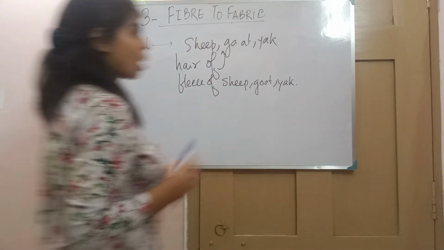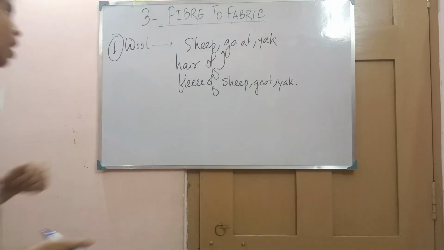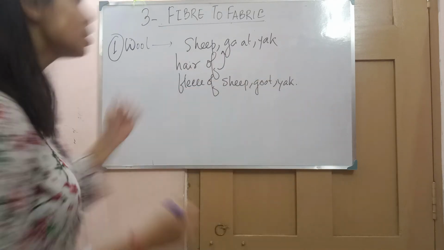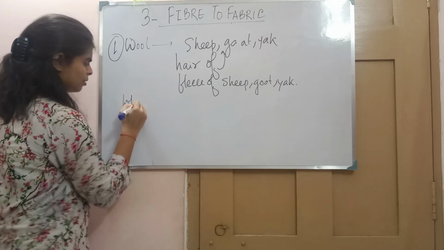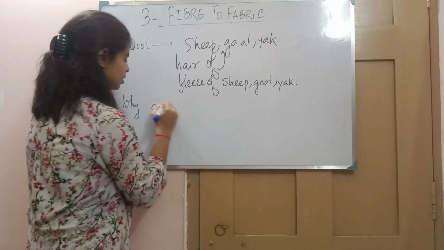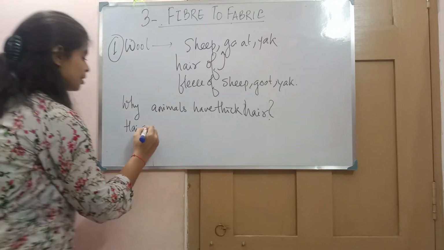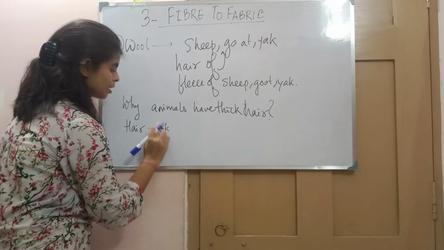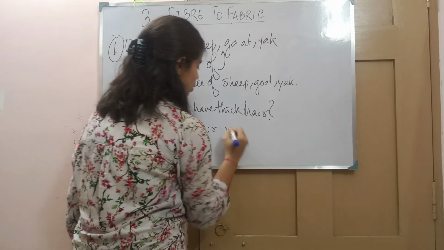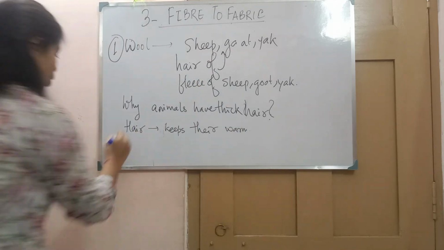They have thick hair around their body, and from that thick hair we make wool. Now here comes the second question: why do the animals have thick hair? Interesting. Why do they have thick hair? Because this hair keeps their body warm. And what does it actually do, this hair or fur or fleece?